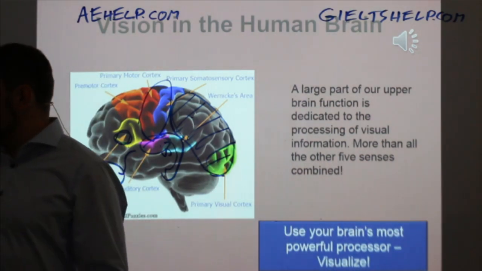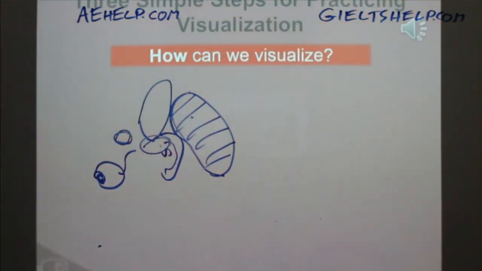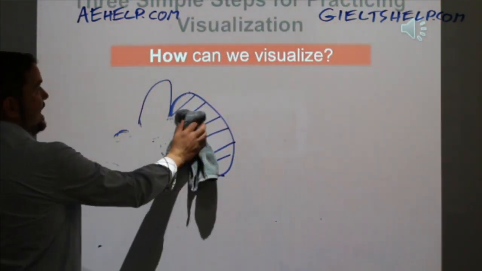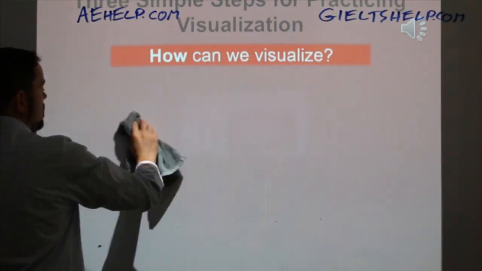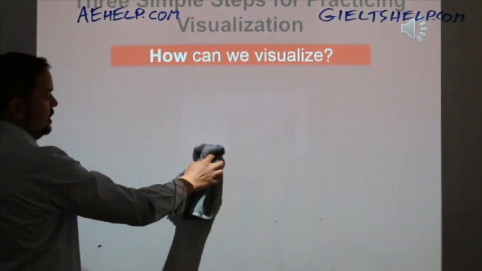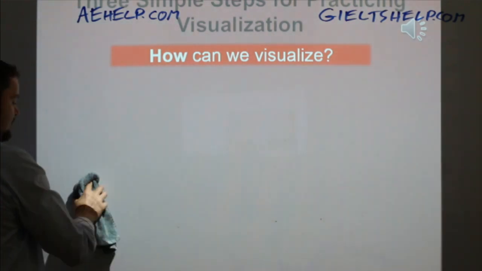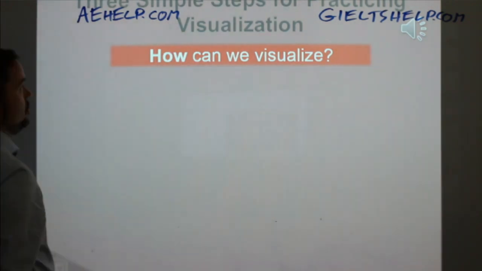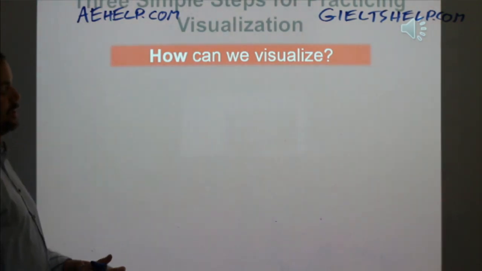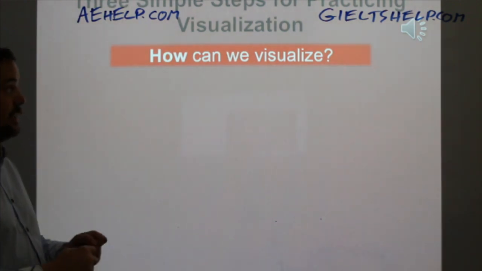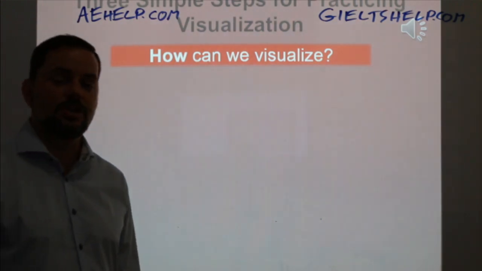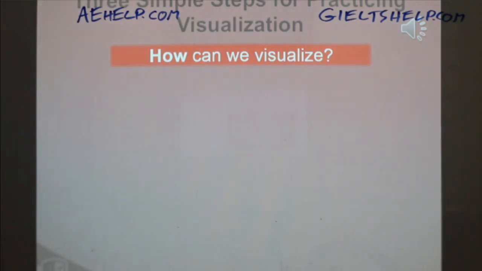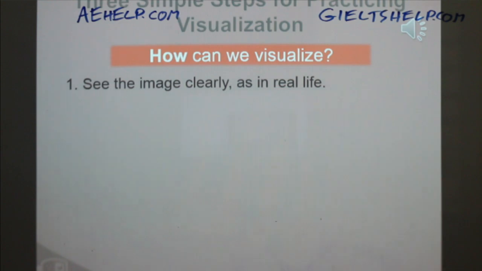Okay, so now we get into this third very important question of how can you visualize? So how can I do this? And this is a very common question among students these days: well, what should I do to visualize? What should I do to see information? So it's something that's vivid, clear, memorable, easy to use, okay? So what are ways to visualize? Now, there's a lot of different information in the world on the internet about learning powerful visualization, okay? Thank you for those compliments. That's my daughter in that picture that you saw there. So how can we visualize?